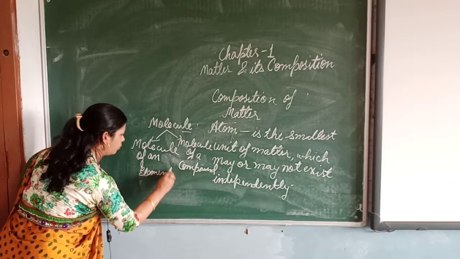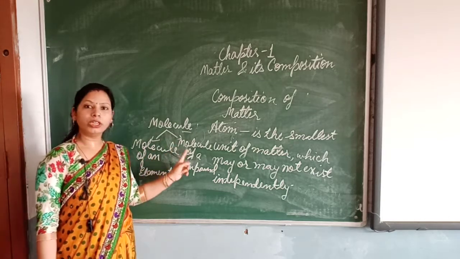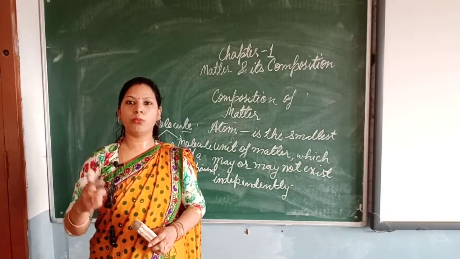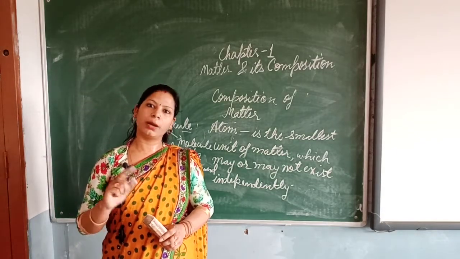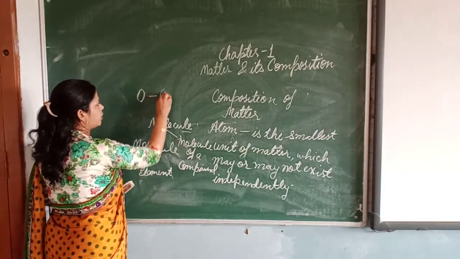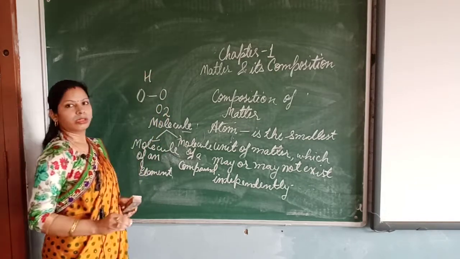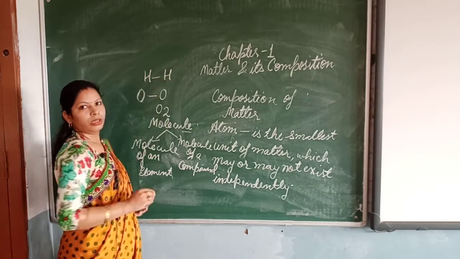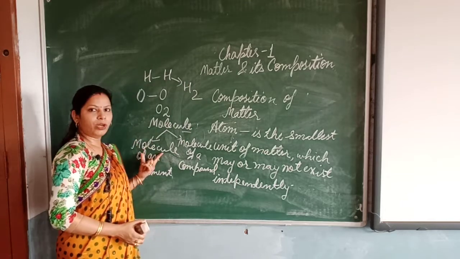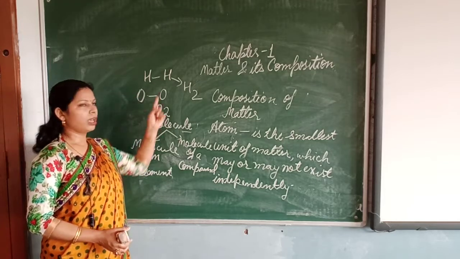Okay, so this is what I told you. Molecule can be of two types, molecule of an element and molecule of a compound. Molecule of an element will be formed when two or more atoms of the same type combine together, like oxygen: one oxygen combines with the next oxygen to form an oxygen molecule. One hydrogen combines with the next hydrogen to form a hydrogen molecule. So this will be the example of molecule of an element, oxygen and hydrogen.